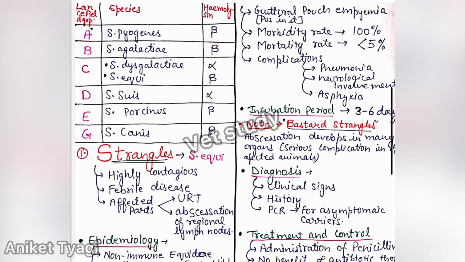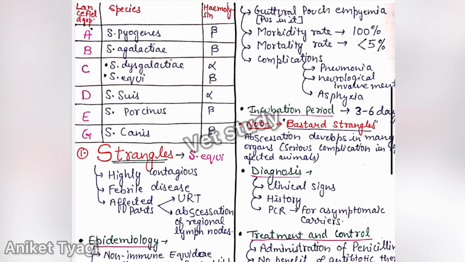This is the main hemolysis produced on blood agar. They may produce other hemolysis: Streptococci agalactiae mainly produces beta hemolysis, but may produce alpha or gamma. Okay, so agalactiae produces beta, dysgalactiae produces alpha, and equi produces beta, but they both come under Lancefield group C.